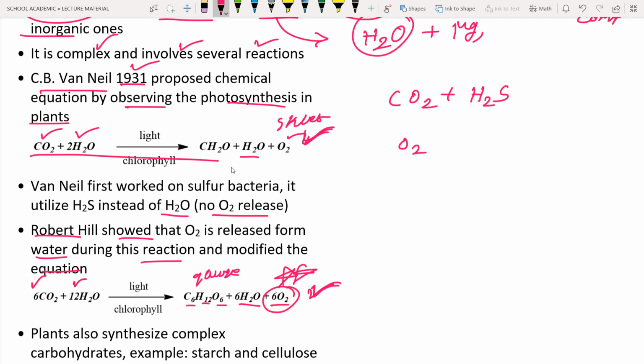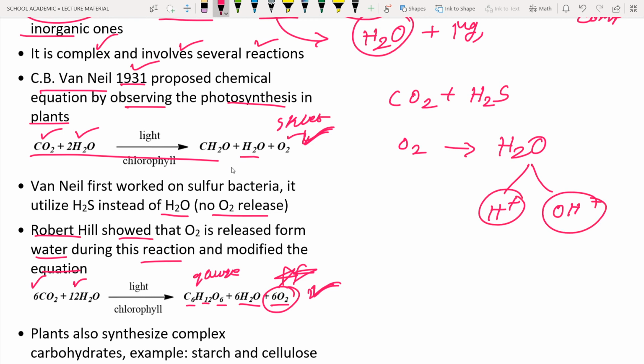How is this oxygen released? It is released by the breakdown of the water molecule. If the water molecule is broken down, what can you see? You can see H plus and OH minus ions. Okay, so these are the products. Here again, the OH is utilized for the production of oxygen. Oxygen is produced from the OH molecules.